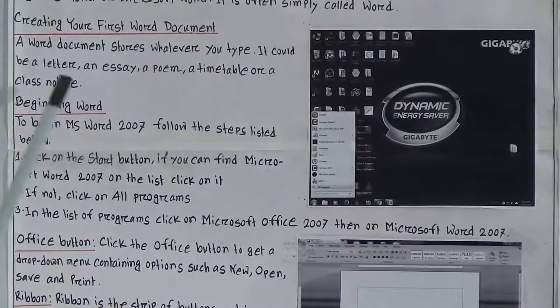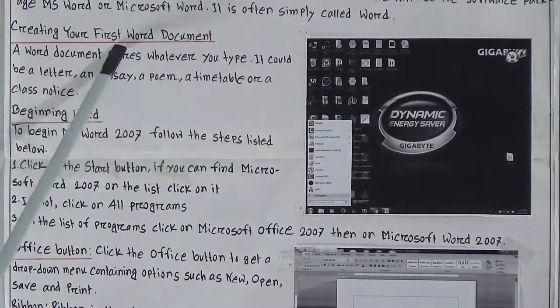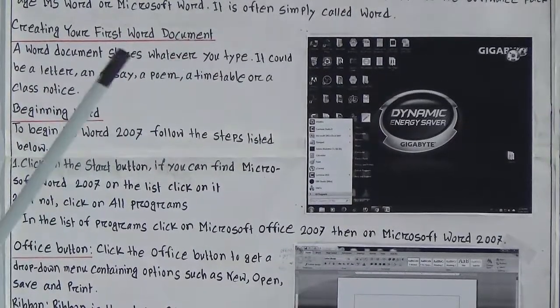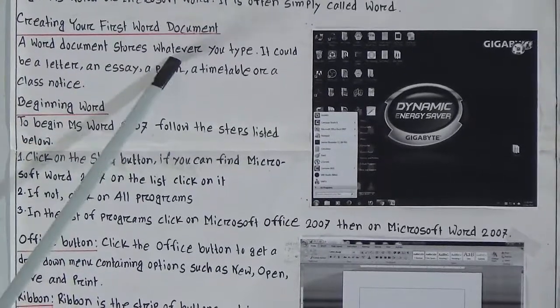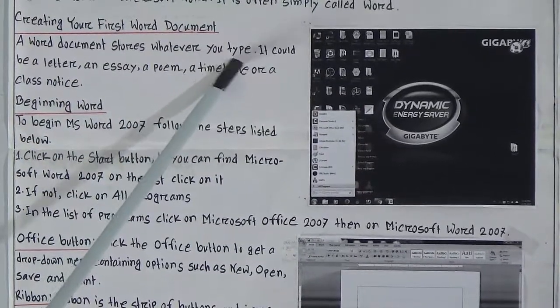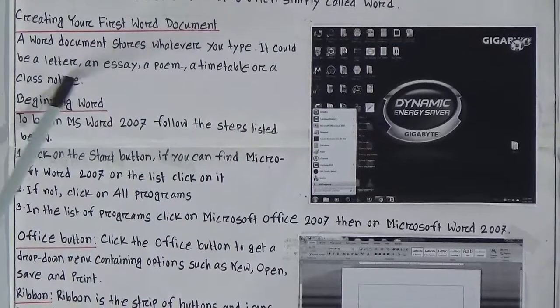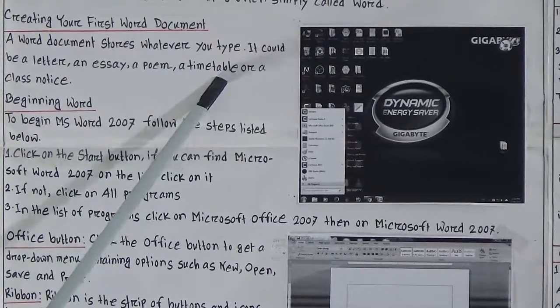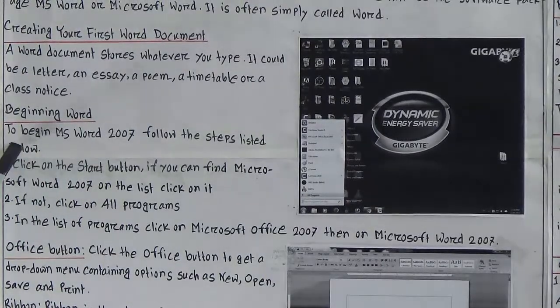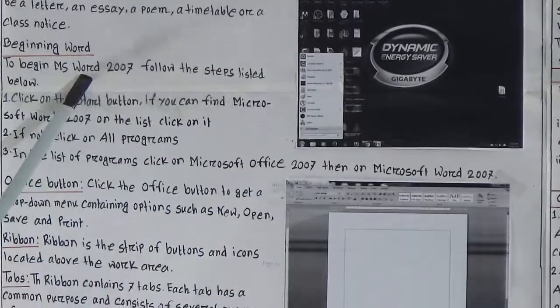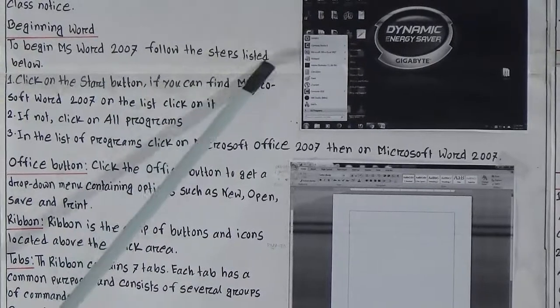Now we will go to creating your first Word document. Look how we will create our first Word document. A Word document stores whatever you type or whatever we write. It could be a letter, an essay, a poem, a timetable or a class notice. Now, beginning Word. To begin MS Word or Microsoft Word 2007, follow the steps listed below.